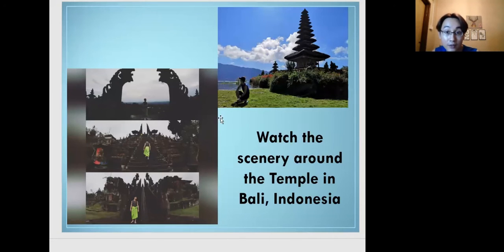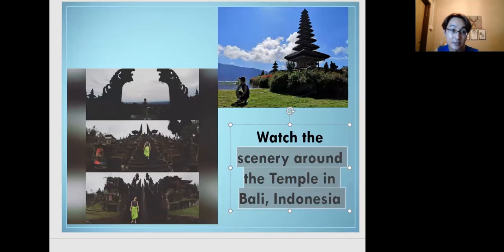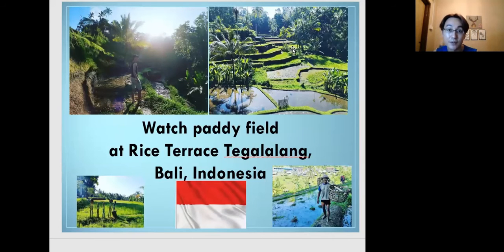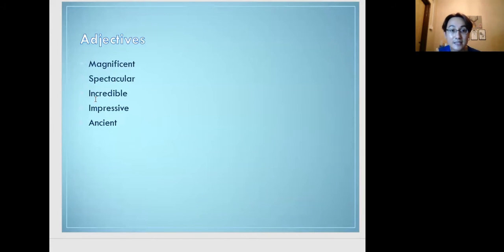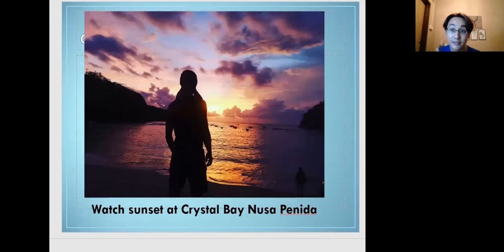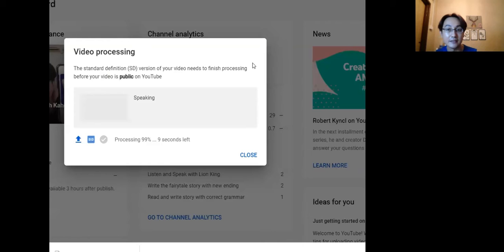Something really old. This is the scenery around the temple in Bali. This is ancient. So this is the paddy field. This view is, somebody say what? I would say this is magnificent. So what about this one, the sunset view? We can also say this is impressive. Why not? Very amazing, right? Look at the colors.